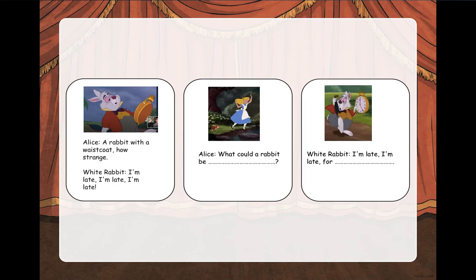Now, can you remember from the video, what did Alice say? If you can't remember, you can create something that will fit into what she could possibly be saying after seeing the rabbit and the rabbit running off. So fill in that missing space. In the next frame, we've got the White Rabbit. He's now looking at his, we can see the clock or his watch, and he's saying, I'm late, I'm late, I'm late for. What is he late for? You could fill in that space.